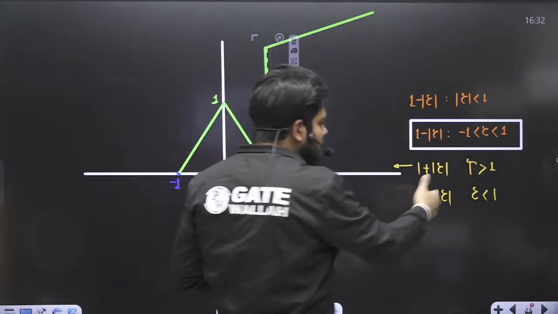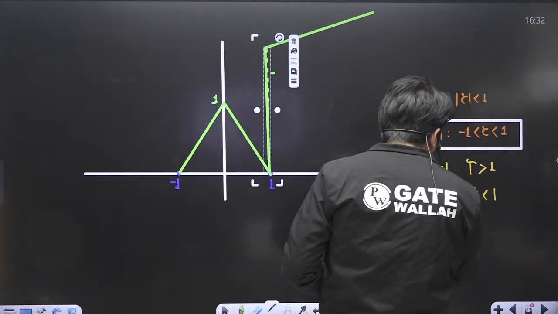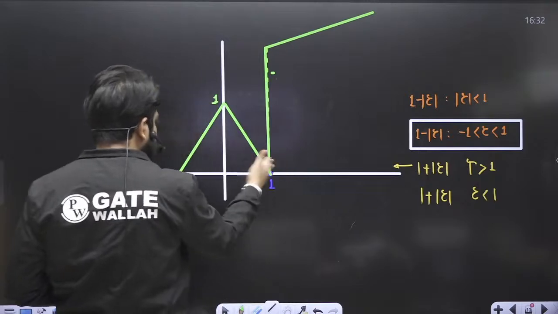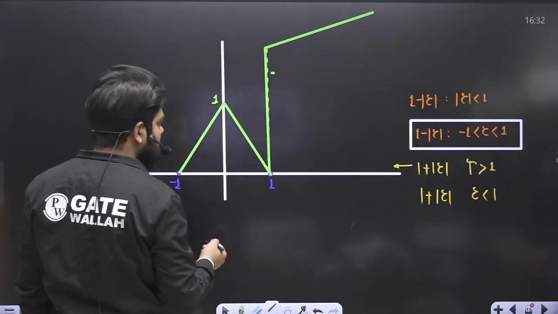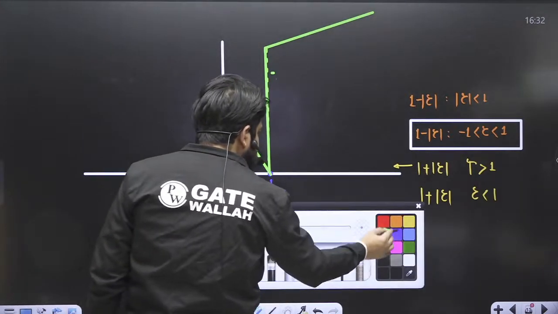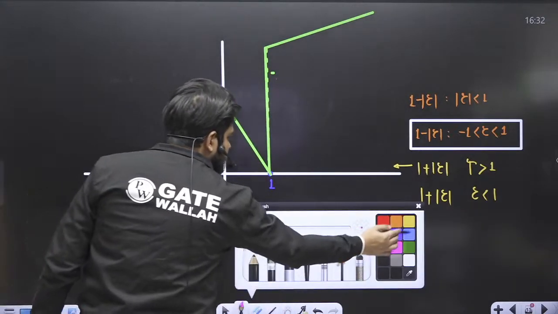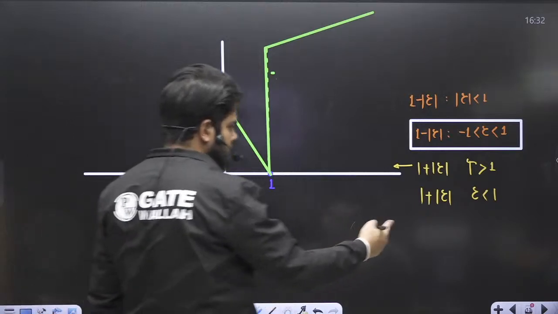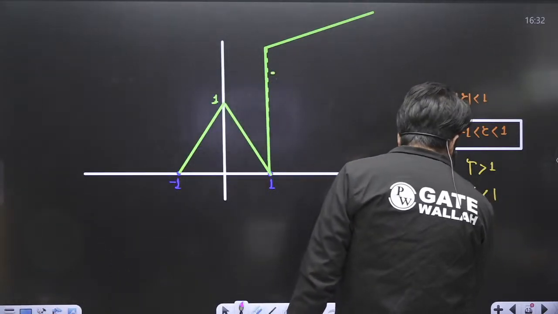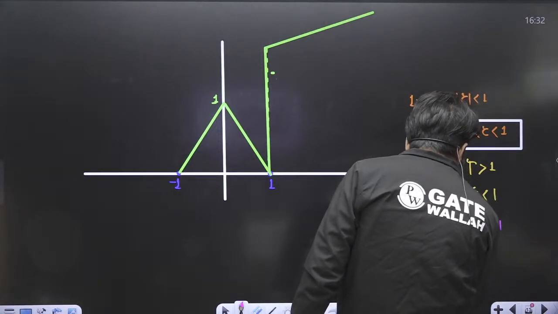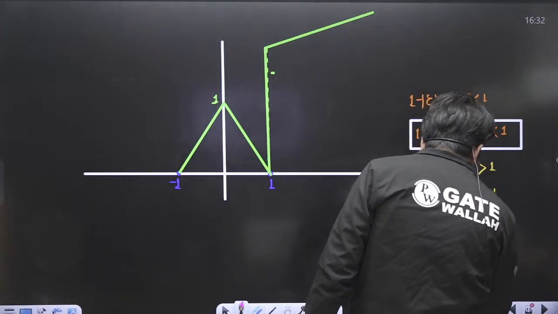What about tau less than 1? For tau less than 1, this will become 1 plus tau. Okay, so tau less than 1, 1 plus tau, and for tau less than minus 1, again this graph we can also break it into two parts: 1 plus tau when tau is between 0 to 1, and 1 minus tau when tau is less than minus 1.